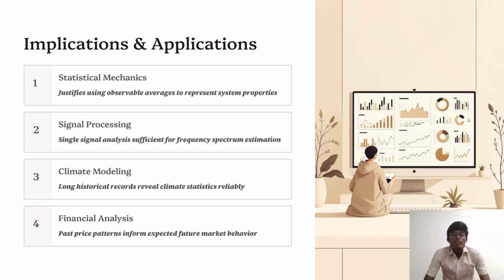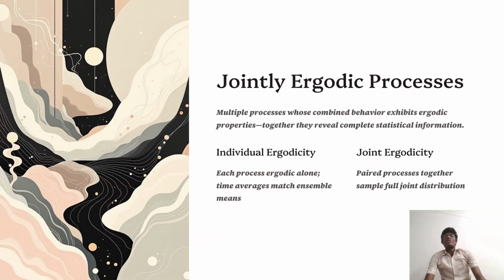Past price patterns inform expected futures of the market behavior, in terms of the mathematical conditions in the ergodic theorem and ergodic process. Next one, joint ergodic process. Multiple processes whose combined behavior exhibits ergodic properties together reveal the complete statistical information in the joint ergodic process, in the individual ergodicity and the joint ergodicity.